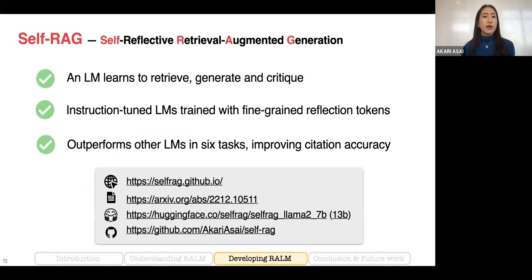So in summary, Self-RAG enables a language model to learn to retrieve, generate, and criticize its own output, and we conduct instruction tuning of the language model using a bunch of diverse data with those reflection tokens. The models are available on Hugging Face, and we open-sourced our code base. And we show that this model outperforms other language models with and without retrieval in 6 tasks, and also significantly improves citation accuracies.